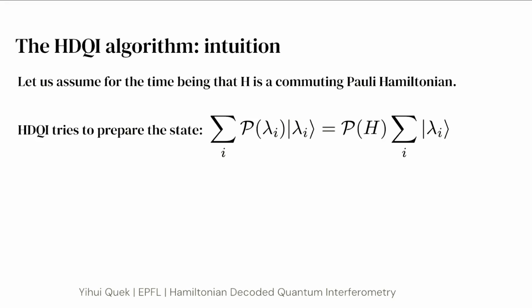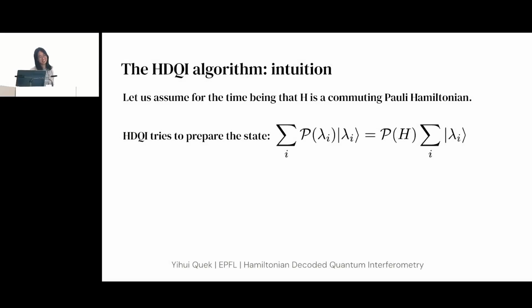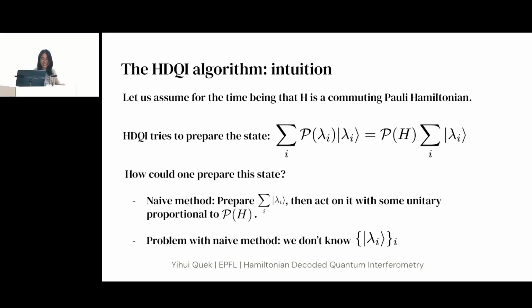And so what we try to do with HDQI is we try to prepare the state that is simply a polynomial of H applied to a superposition over all eigenvalues. Now, this is ridiculous because the polynomial of H might not be a unitary, so how do you do that? But there's actually an even bigger problem here, which is how do you even get this state, which is a superposition over all the eigenvectors, without actually finding out what the eigenvectors are? Well,